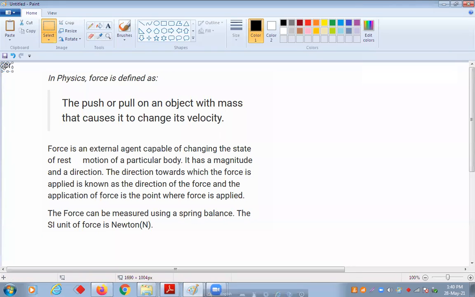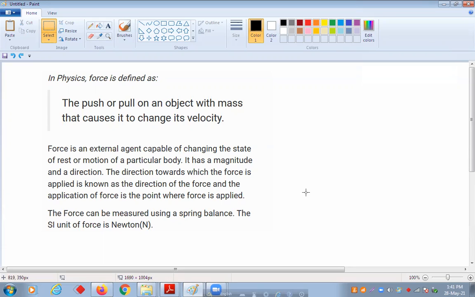You have to write this one only. The force is an external agent capable of changing the state of rest or motion of a particular body.